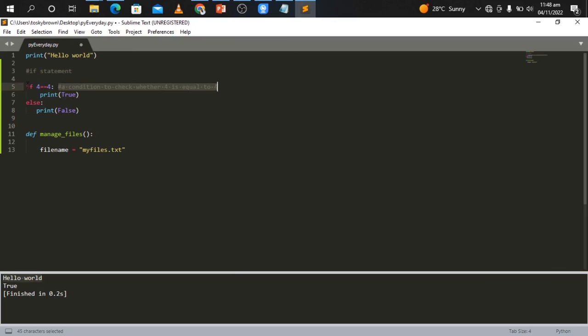Okay, and I can also comment all these out in order to prevent the code from being read. Okay, so I've commented them all out. So if I build this code, the if statement will not be read. But when I clear them off, you can see that the if-else statement will be read.